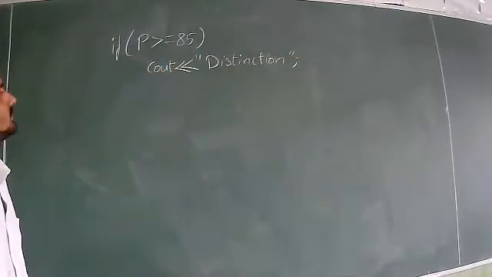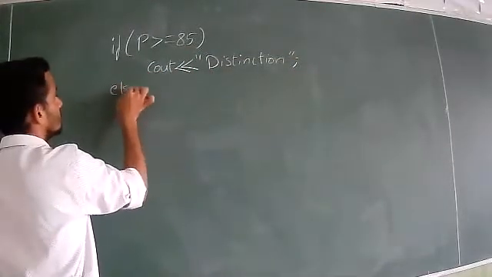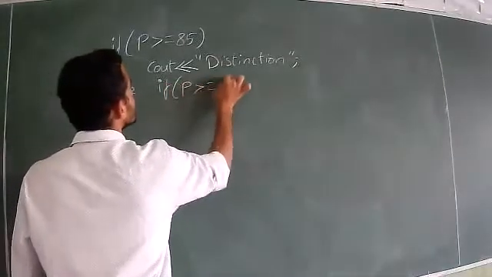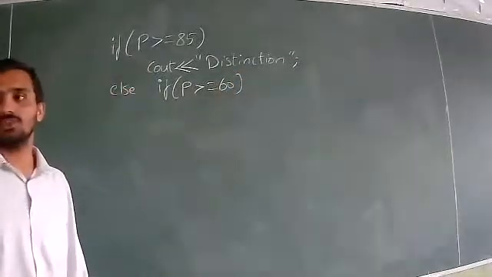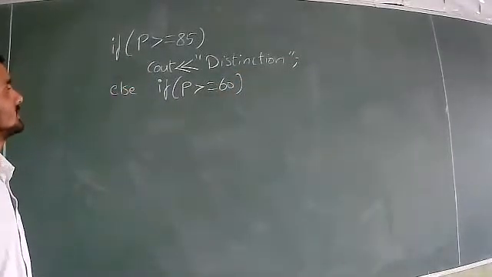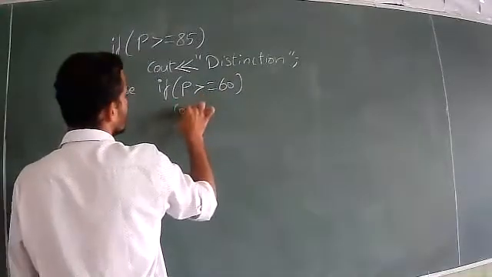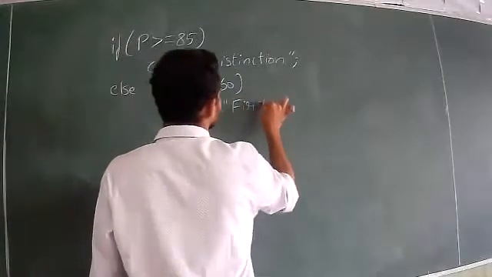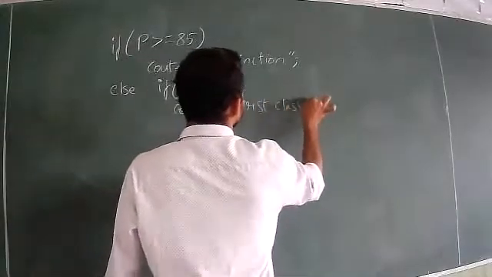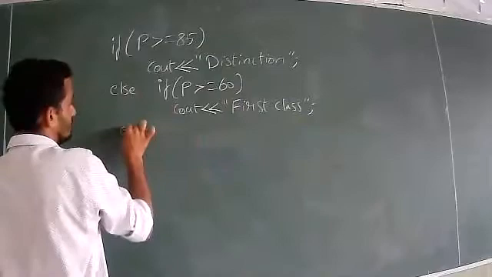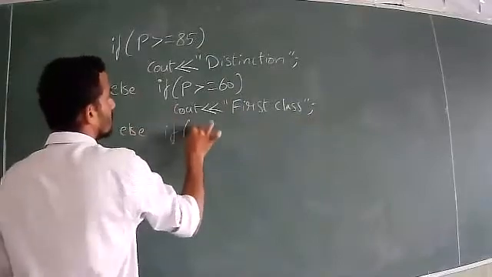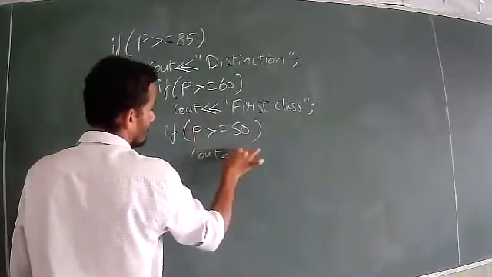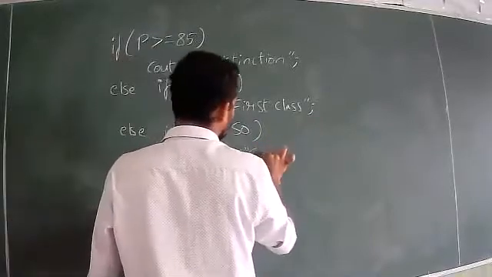If P is greater than or equal to 85, distinction is written, else. Again, if P is greater than or equal to 60, the second condition. So the first condition is greater than or equal to 85, the second condition is greater than or equal to 60. Here you say cout first class. Again you get the condition: else if P greater than or equal to 50, cout second class.